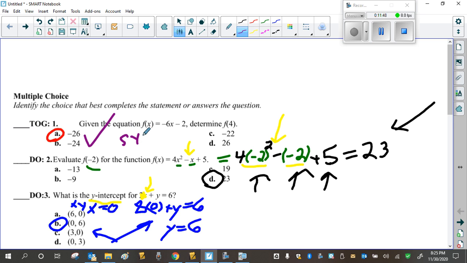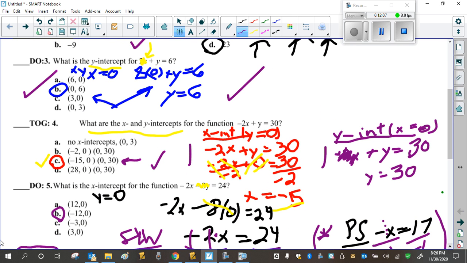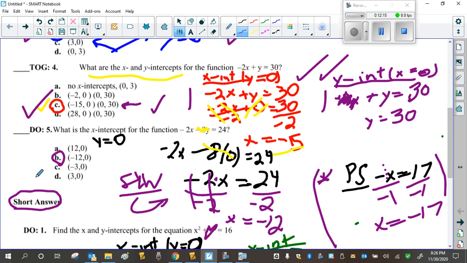So, number 1, they got 1 out of 2. And yes, we did show our work. I just erased it. Number 2, answer right. Showed their work. Number 3, answer right. Showed her work. Number 4, answer right. Showed his work. X and Y intercept. And number 5, answer right.